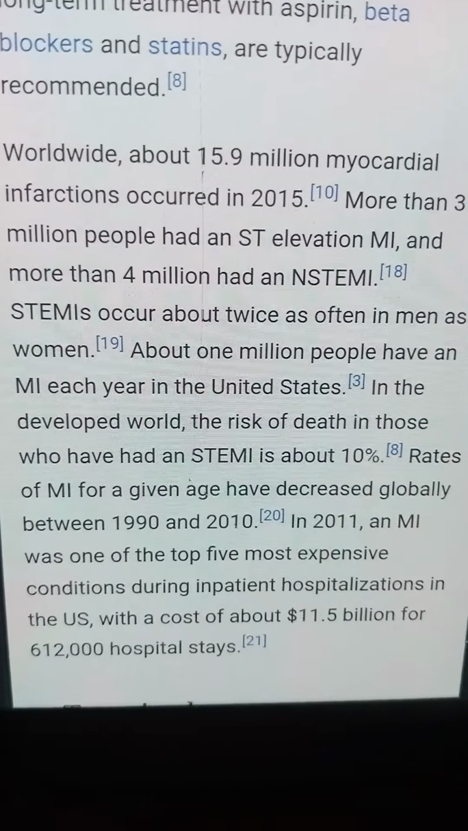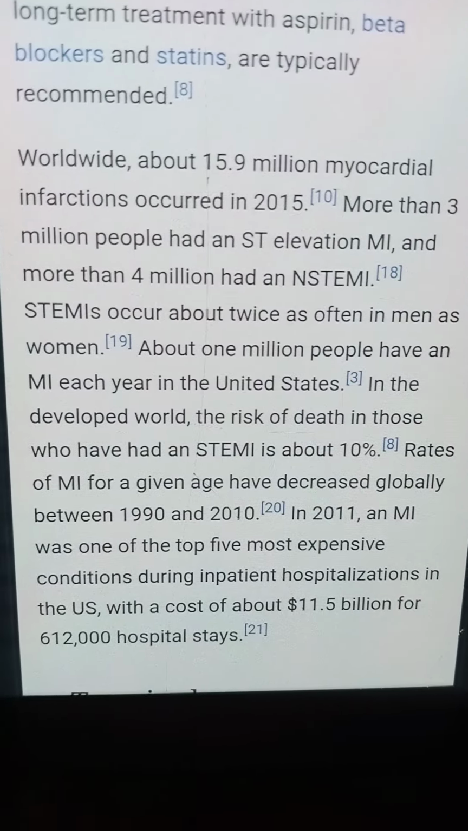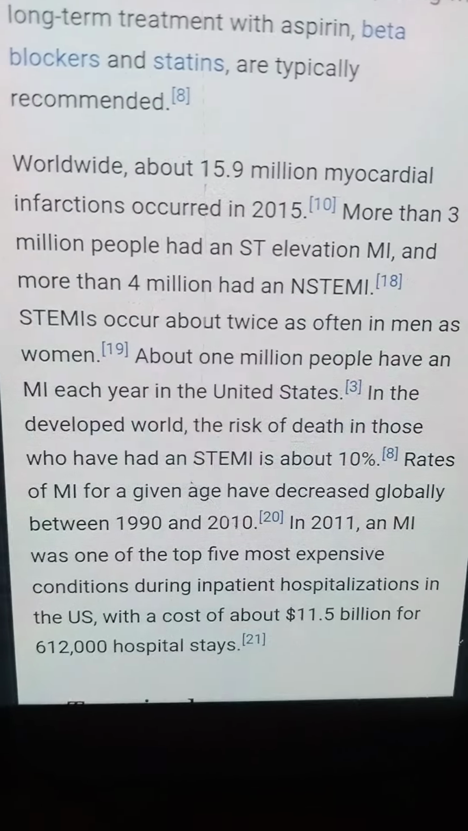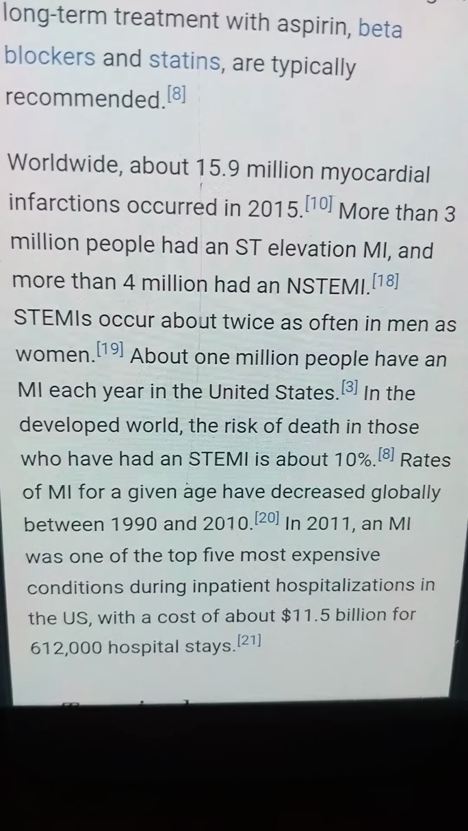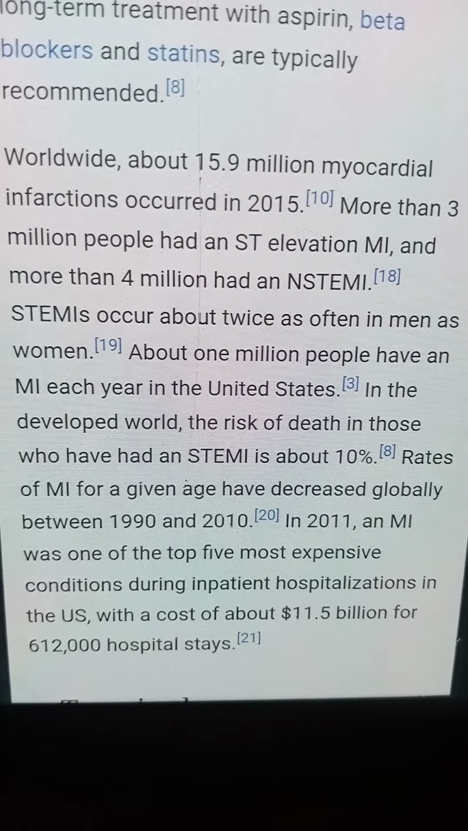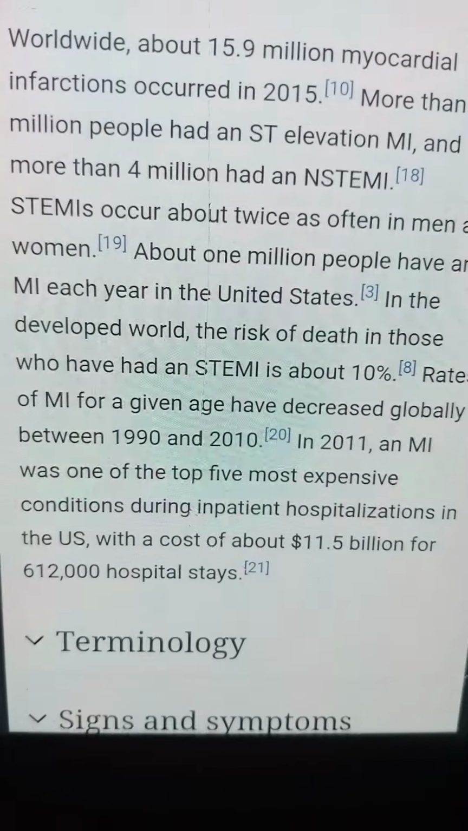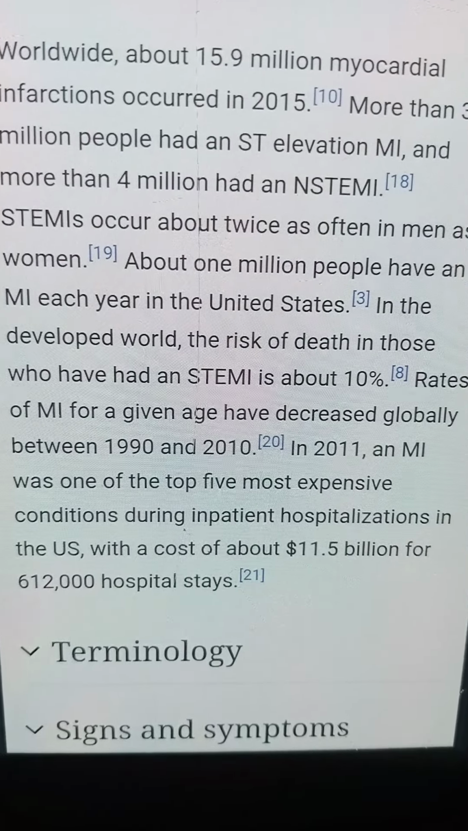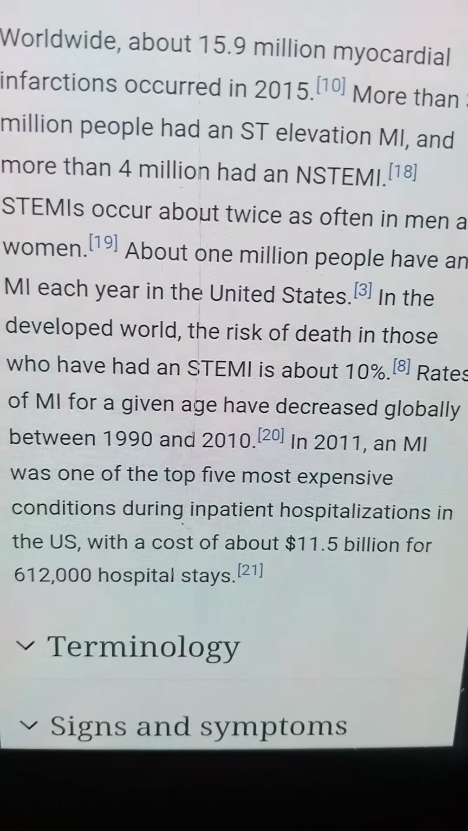Worldwide, about 15.9 million myocardial infarctions occurred in 2015. More than 3 million people had an ST elevation MI and more than 4 million had an NSTEMI. STEMIs occur about twice as often in men as women. About 1 million people have an MI each year in the United States. In the developed world, the risk of death in those who have had a STEMI is about 10%.